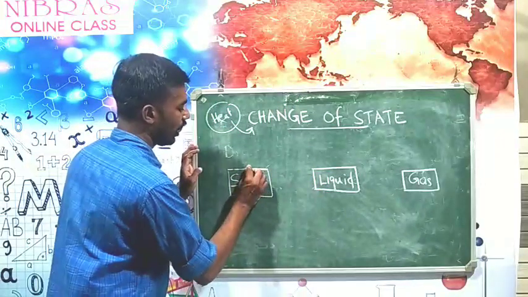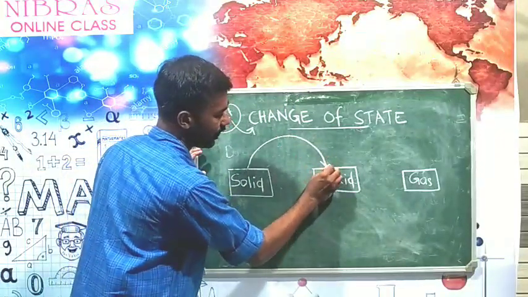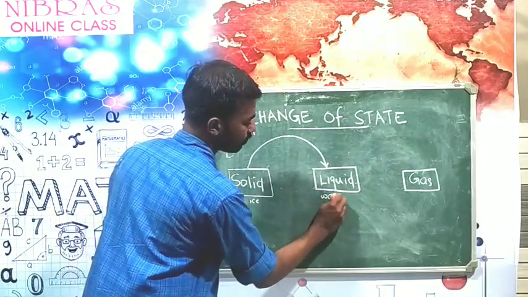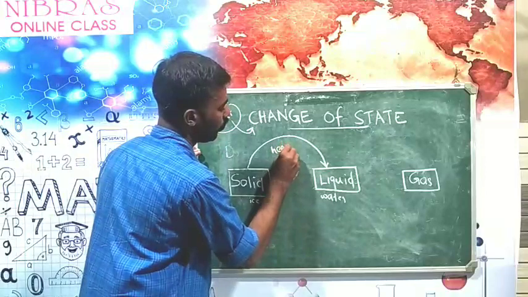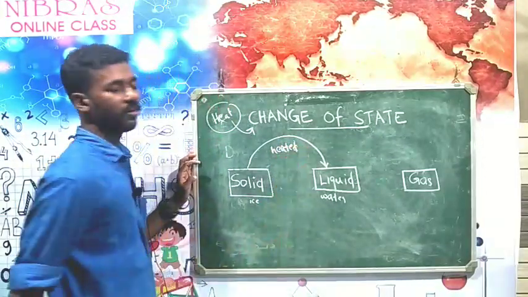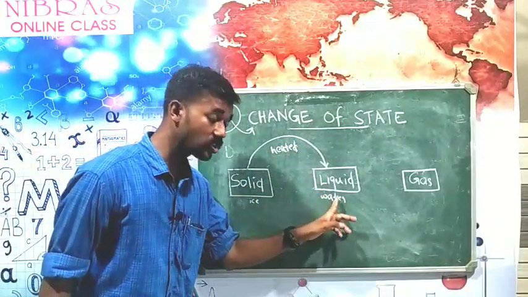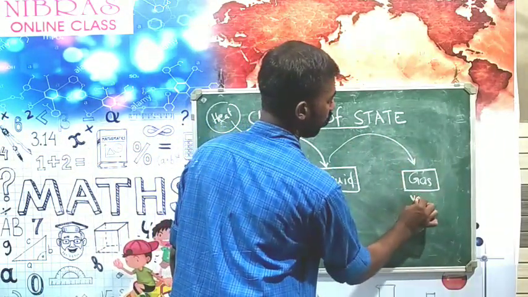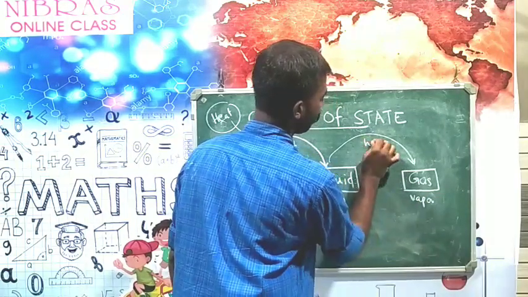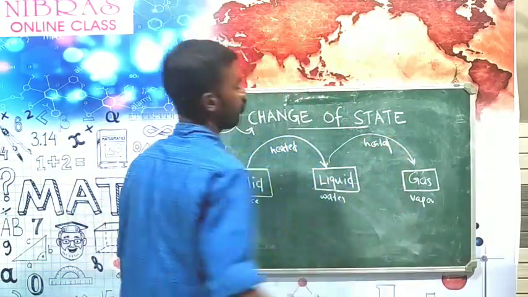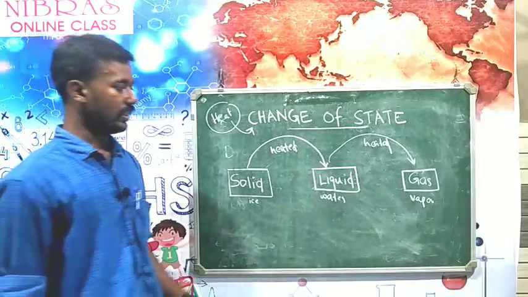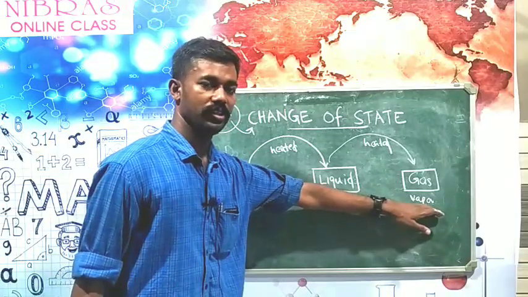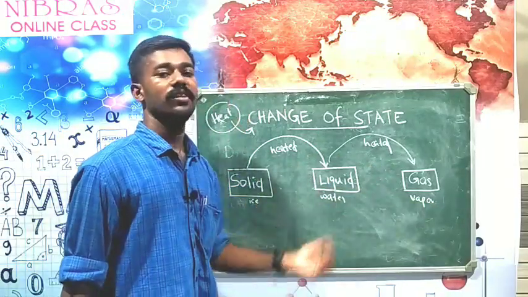Again, when water is heated, it changes to water vapor. Water vapor has more energy as compared to ice and water.